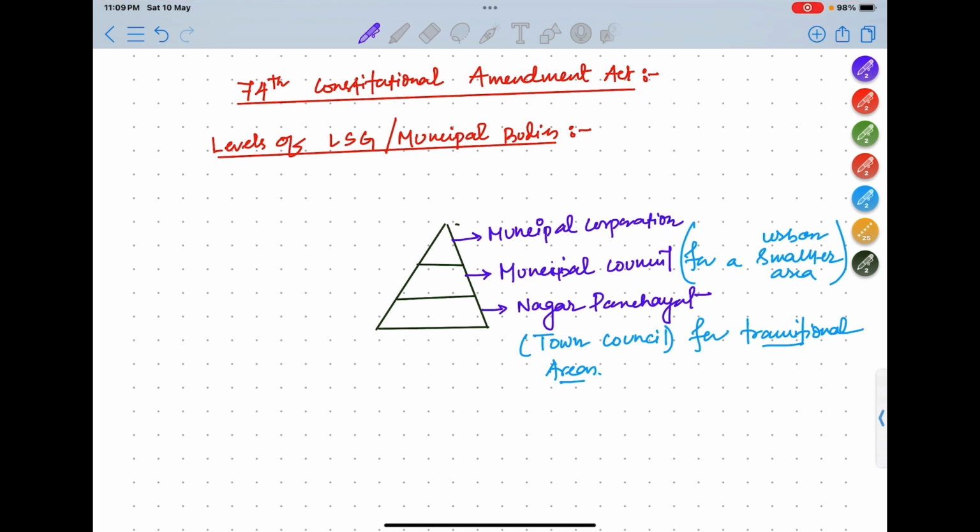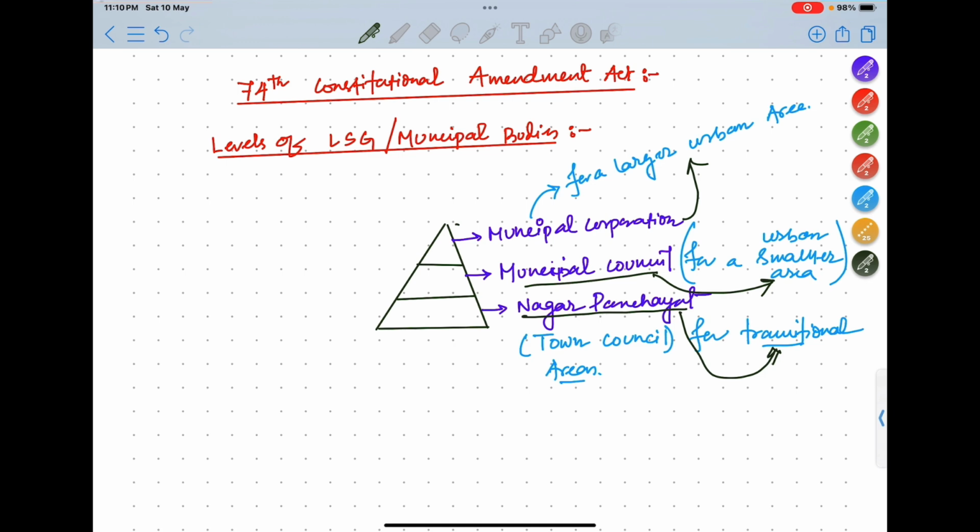What is municipal corporation? Municipal corporation is for a larger urban area. So remember it like this: Nagar Panchayat is for transitional areas, municipal council is for smaller urban areas, and municipal corporation is for larger urban areas.